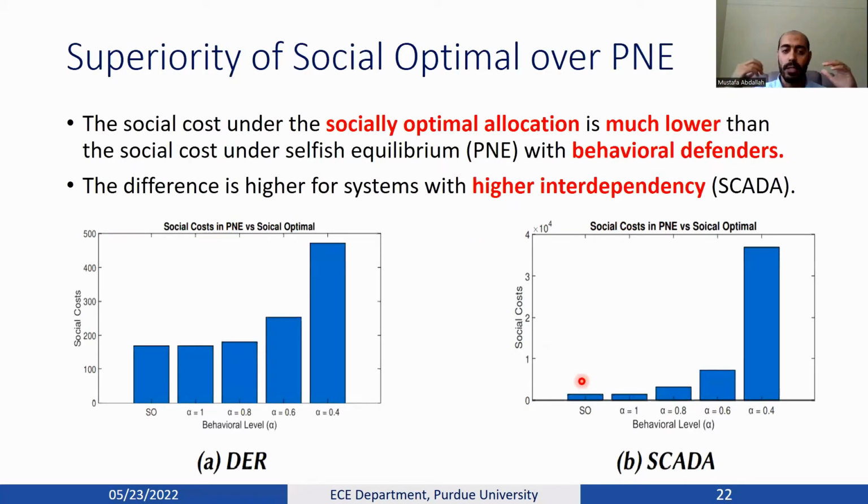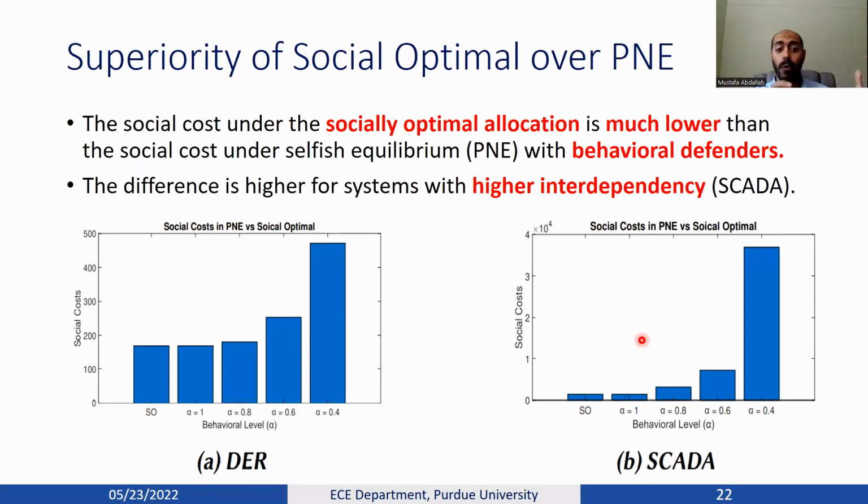First, we show the superiority of social optimal over selfish investments, or BNE. As shown here, the social cost under the social optimal solution, or mechanism design, or social defense, is much lower compared to the social cost under selfish investment, especially with behavioral defenders, because each one will be selfish and also waste his resources.